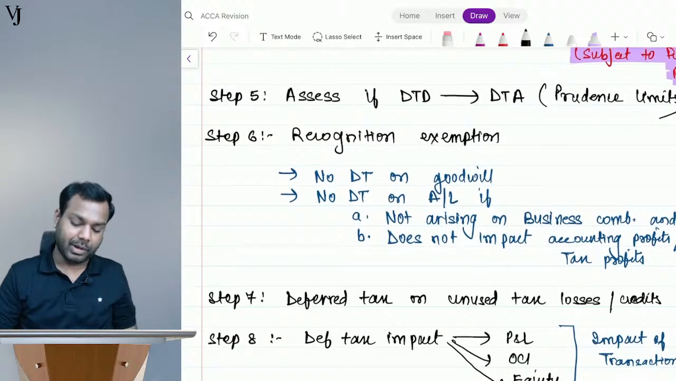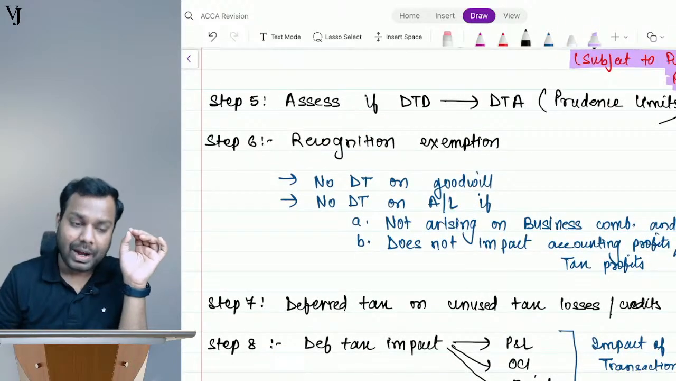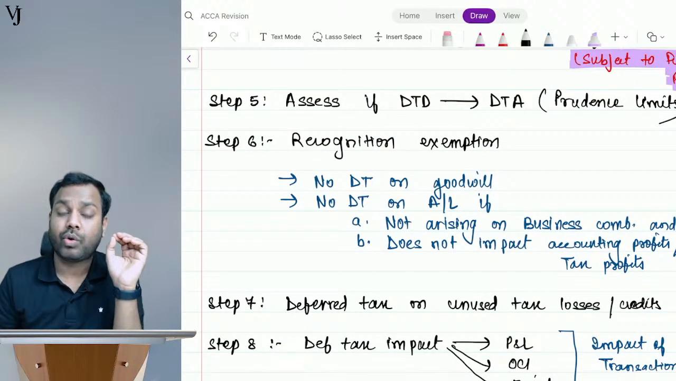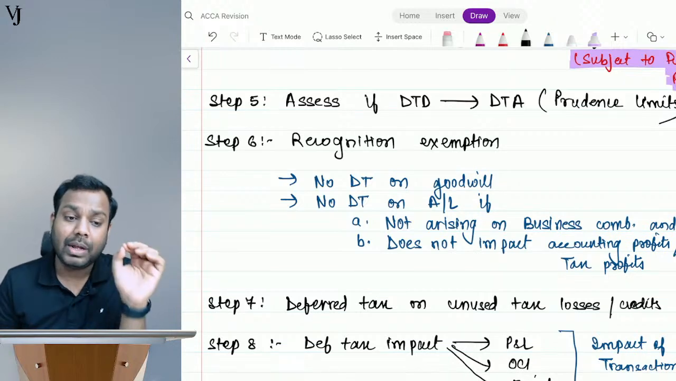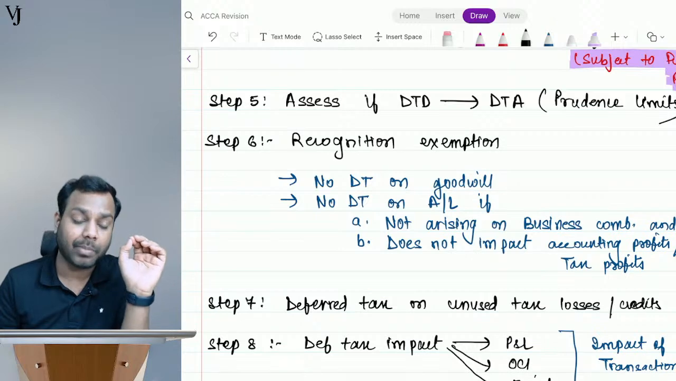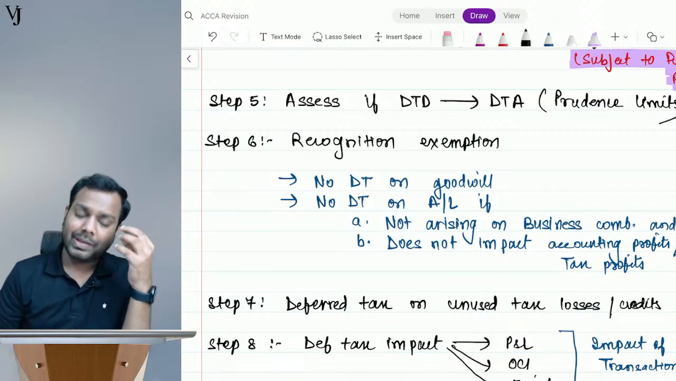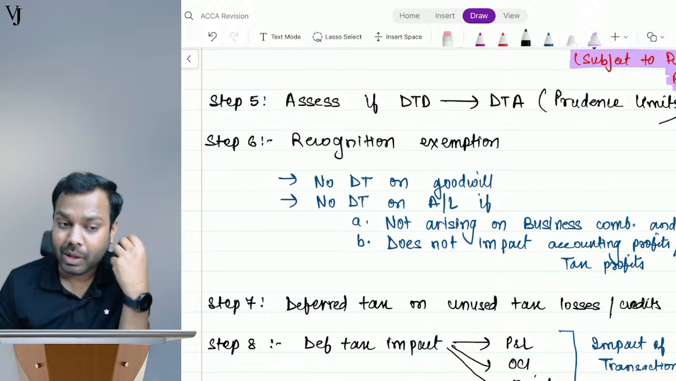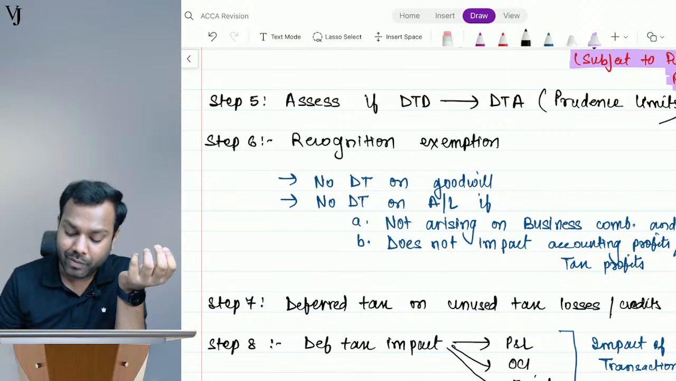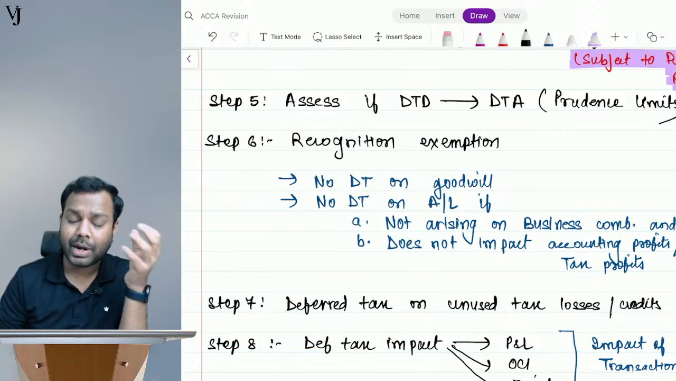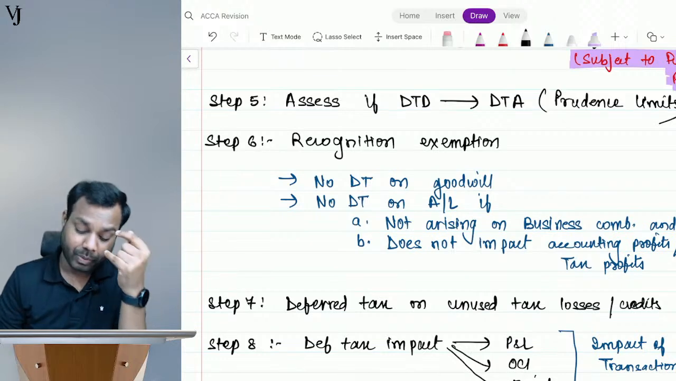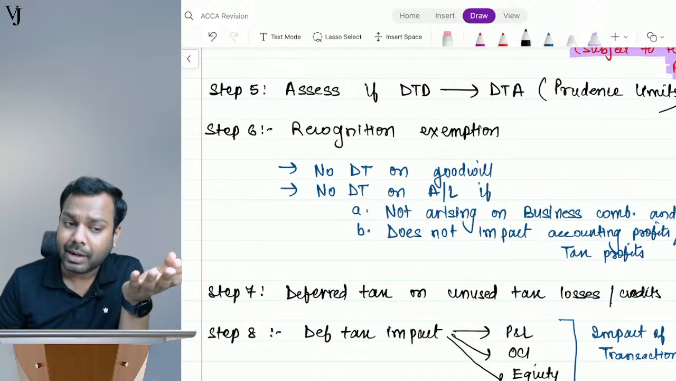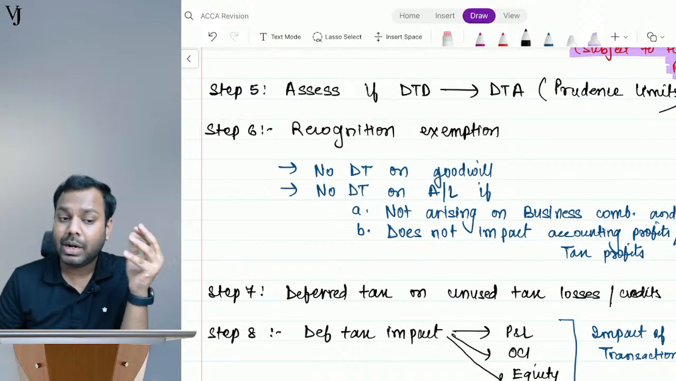Now recognition exemption. The standard says that on goodwill I will not recognize deferred tax. Why? Because goodwill is not tax deductible. So since it doesn't have any tax consequences, I will not recognize any deferred tax on goodwill. Okay, and if I try to recognize that, it will create a loop.